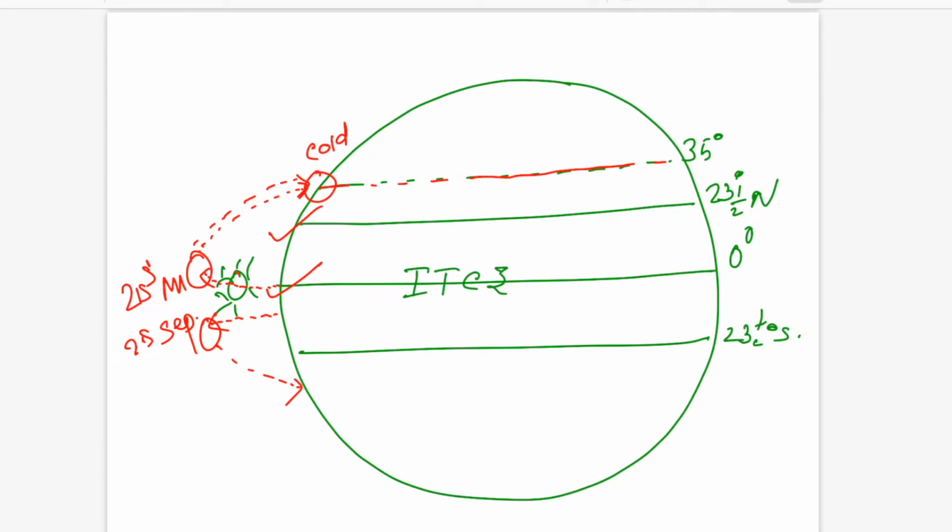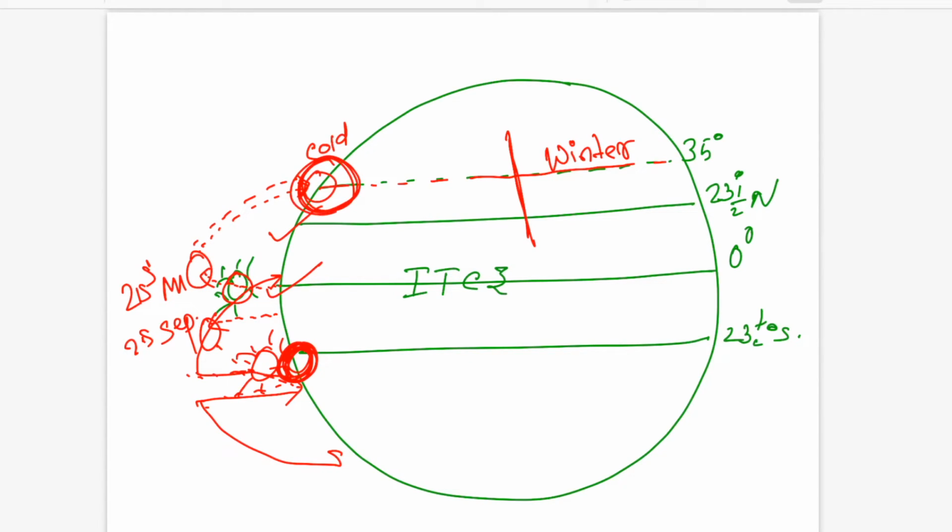But when the sun moves downward in the winter season, when the sun's position is here in the Tropic of Capricorn, this area in the northern hemisphere is receiving winter. So in the winter season, when the sun rays are here and the winds rise, they rise and fall near the ITCZ and the tropical areas.